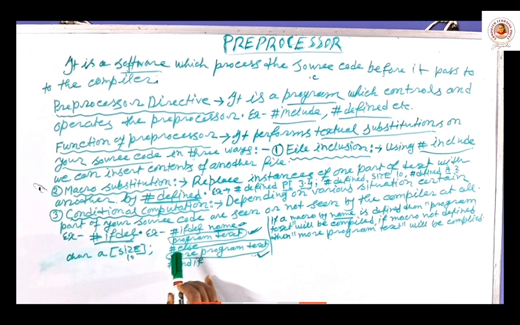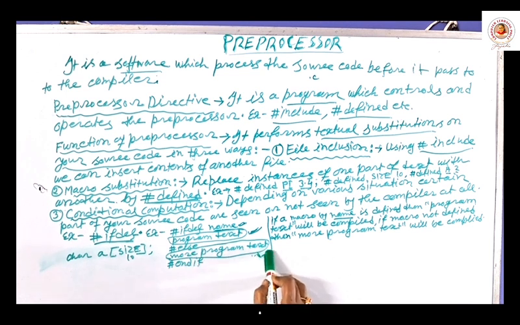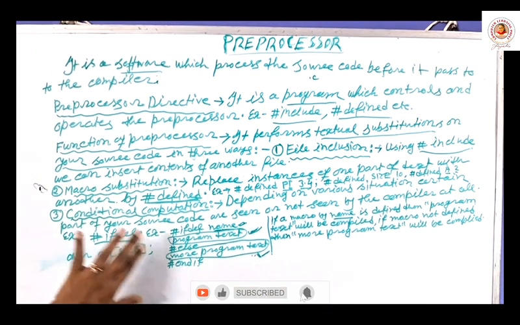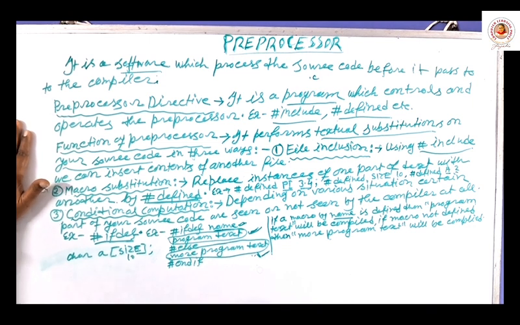Else, otherwise, if the macro is not defined, then the part just below your else will be compiled, end if. These are the three ways how preprocessor performs its function.